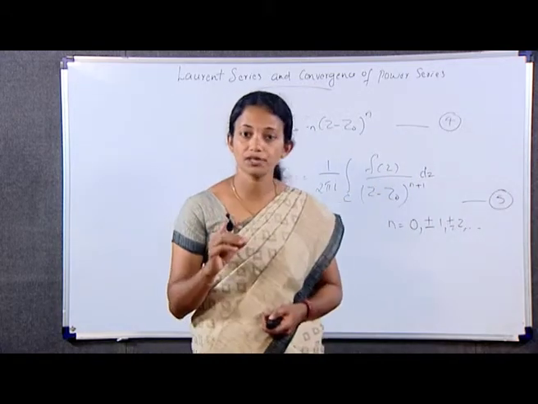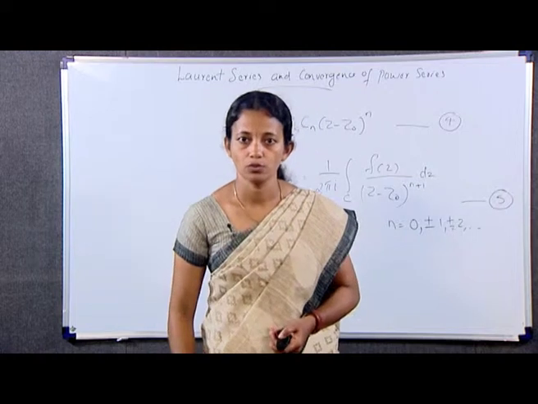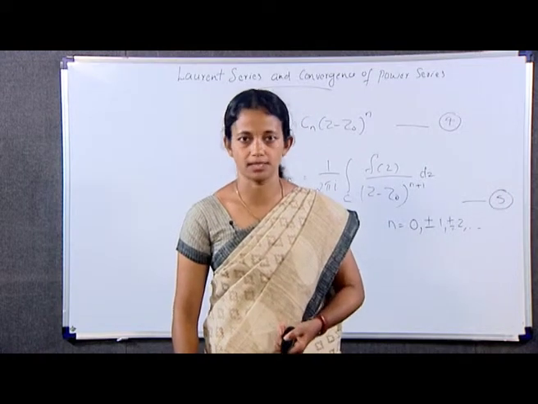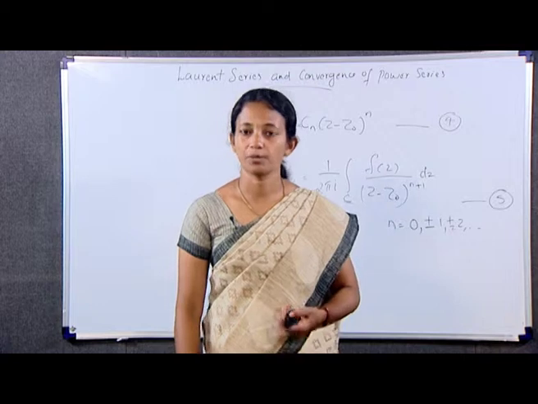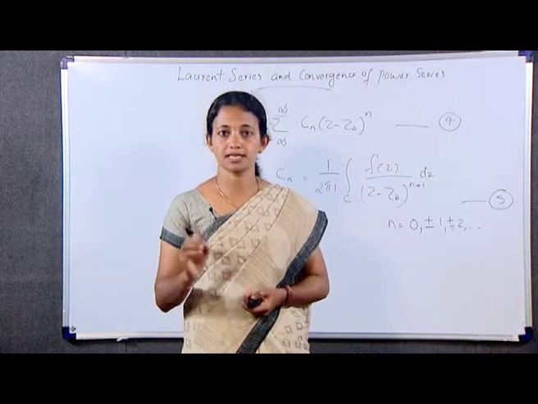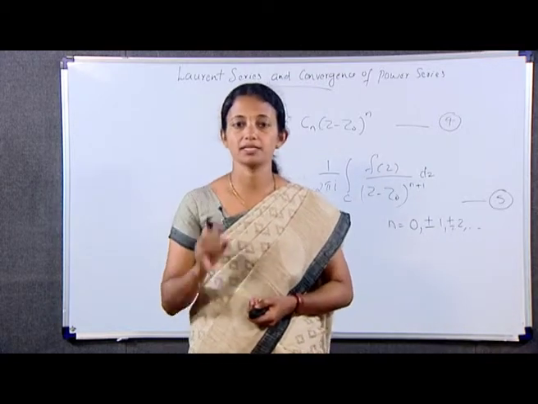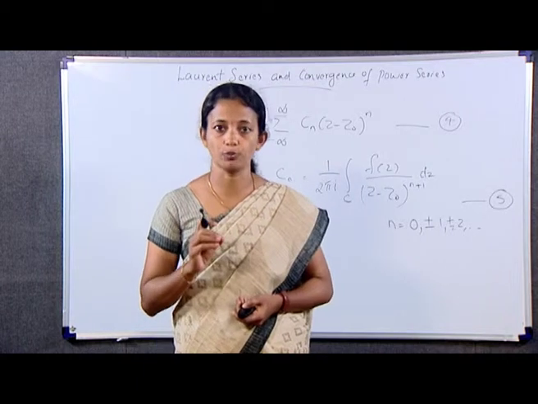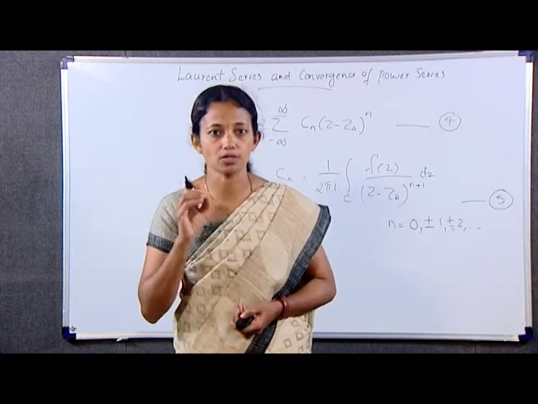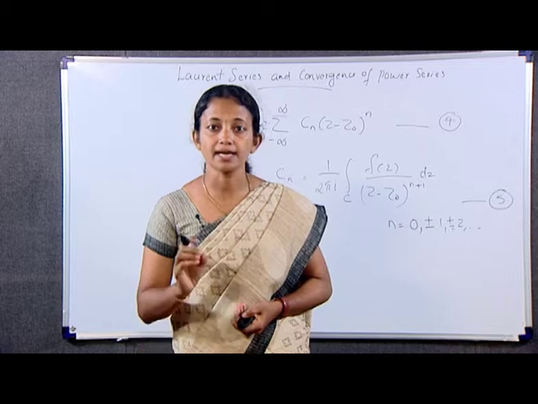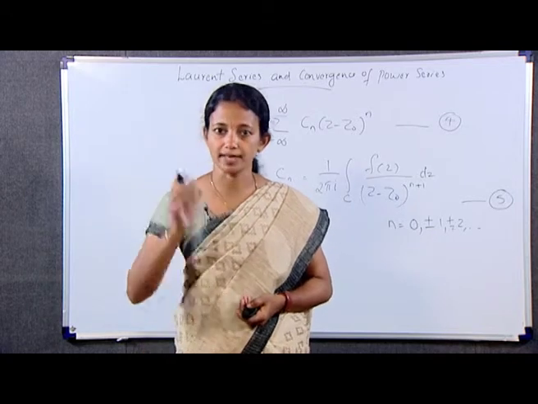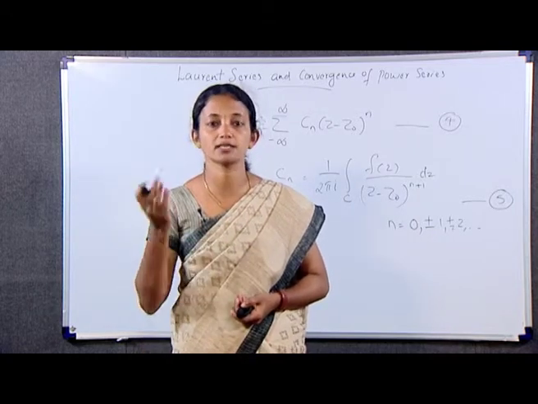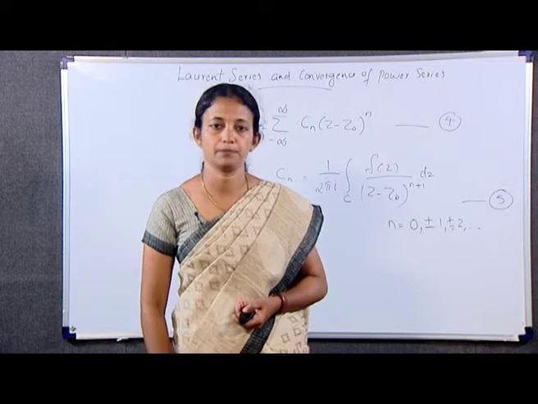In either of the forms 1 and 4, it is called a Laurent series. One remark: the terms such as 1 by z, 1 by z squared and 1 by z cubed are the negative powers of z, since they can be written as z raised to minus 1, z raised to minus 2 and z raised to minus 3 respectively. Next we have Taylor's series as a special case of Laurent series.